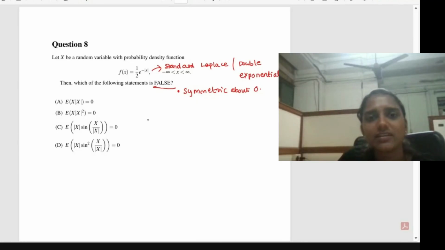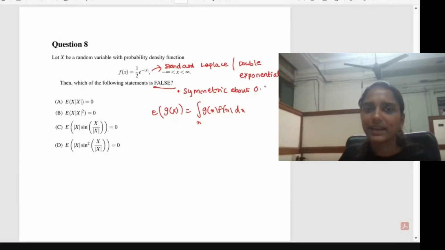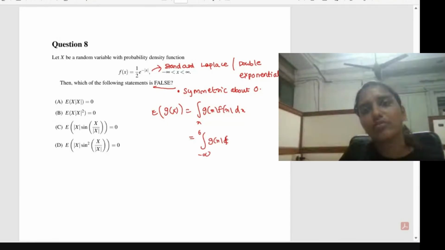You can see how we find the expectation of a function g of x. The expectation of g of x will be equal to the integral over x of g of x into f of x into dx. I already told you this distribution is symmetric about 0, so we can split this integral as the integral from minus infinity to 0 of g of x into f of x into dx, plus the integral from 0 to infinity of g of x into f of x into dx.